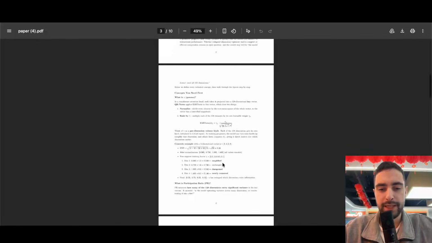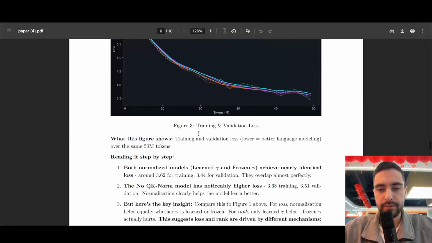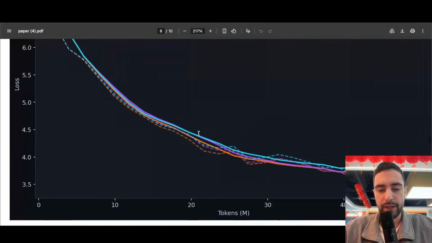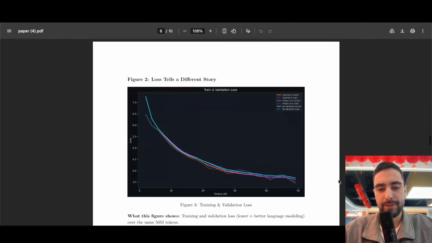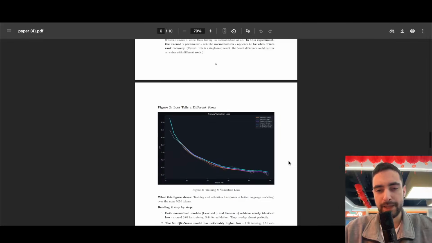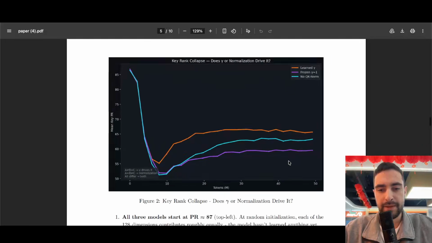Now, interestingly, QK norm always has better loss. You see, no QK norm has worse loss than either having gamma or not having gamma. So having QK norm always has better loss, even if you don't have gamma or you have gamma. So this is a bit of an interesting observation. QK norm makes better loss, and gamma influences the dimension collapse.